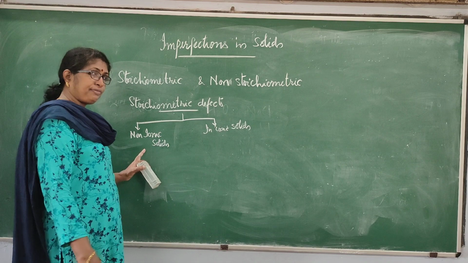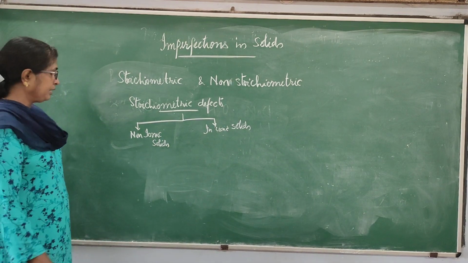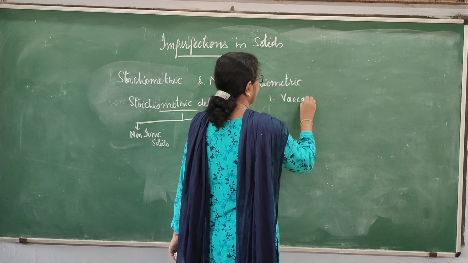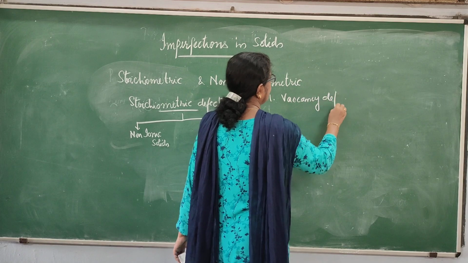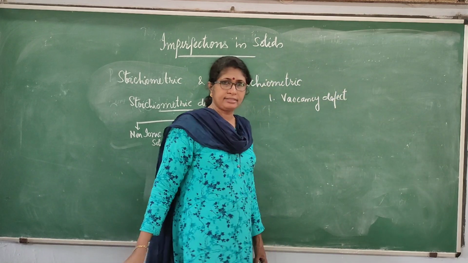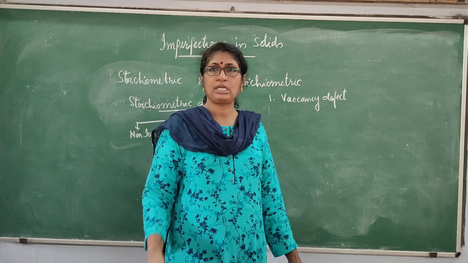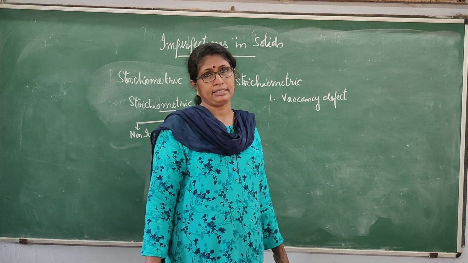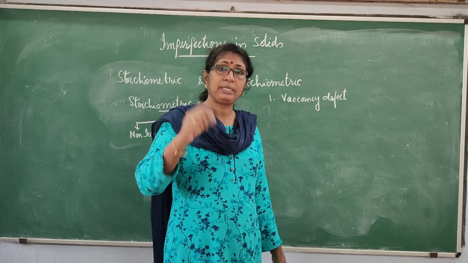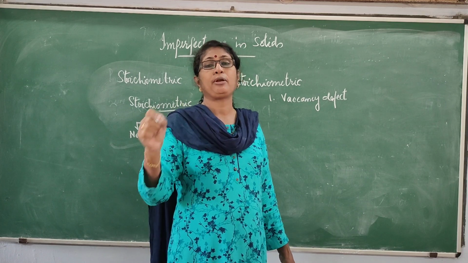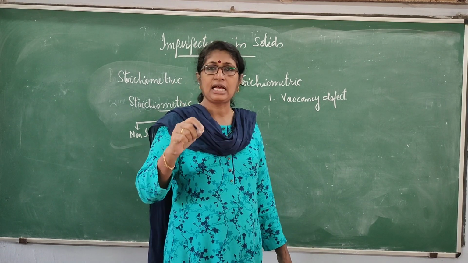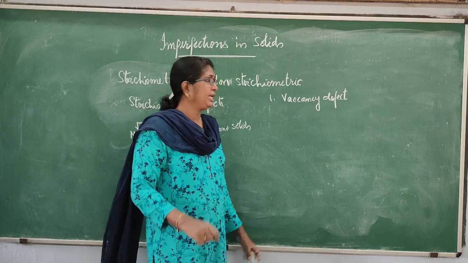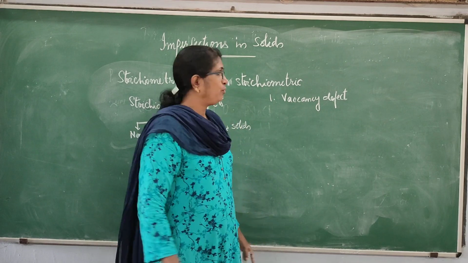So we'll come to the defects which affect the non-ionic solids. The first type is vacancy defect. Vacancy defect means the atoms which are to be occupying the lattice sites will be absent from the site. Those atoms which must be there will not be there. So the vacant sites are left unoccupied. That type of defect is called a vacancy defect.